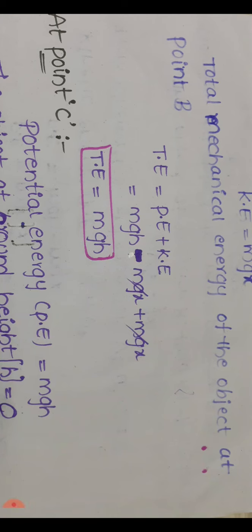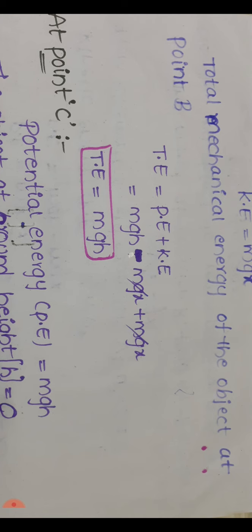At point B, potential energy value is mgh minus mgx. So mgh decreases to mgh minus mgx. Kinetic energy at point A is 0, but at point B, the kinetic energy value is mgx. So the value increases.